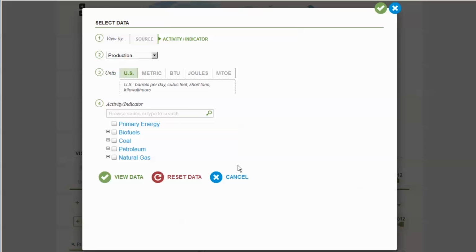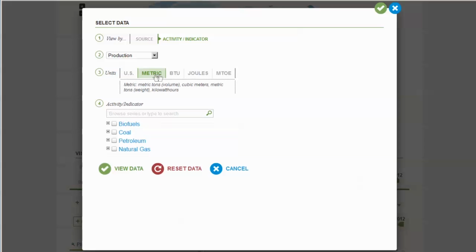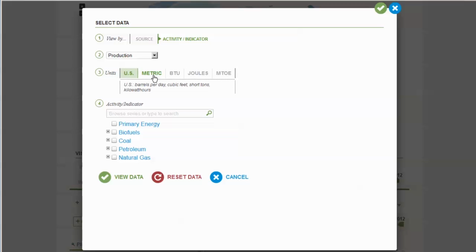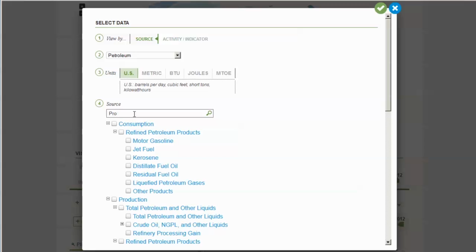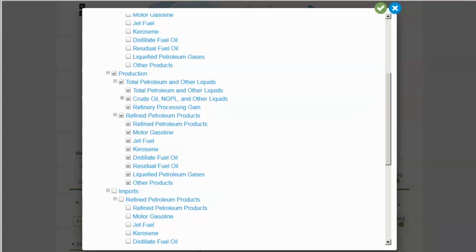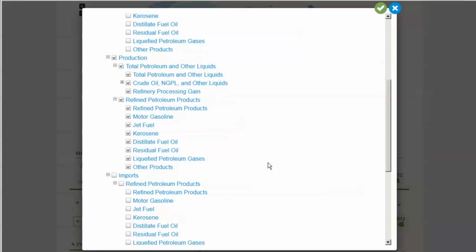Here's a new feature for our international analysis. Some of our series are available in multiple units. We have most of our data in US units, but if international unit equivalents are available, you can see which ones are by selecting these: metric units, BTUs, joules, and so on. Finally, choose the specific data series you're interested in. You can see that we have parent and children categories, so you might want to explore the entire tree. You can also search for a specific name, just like you have before.